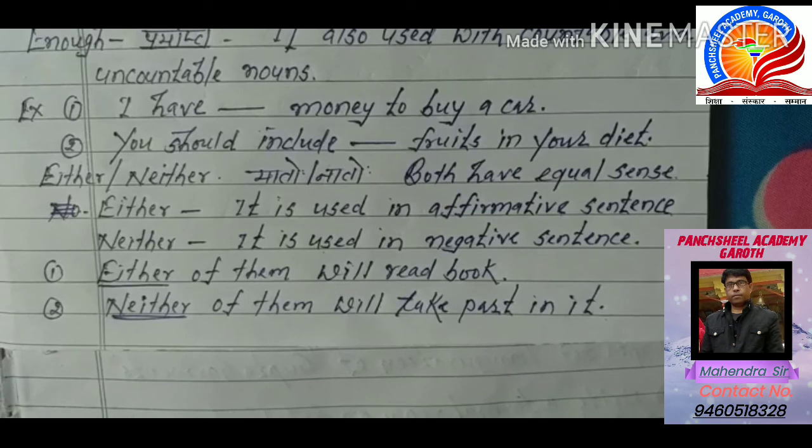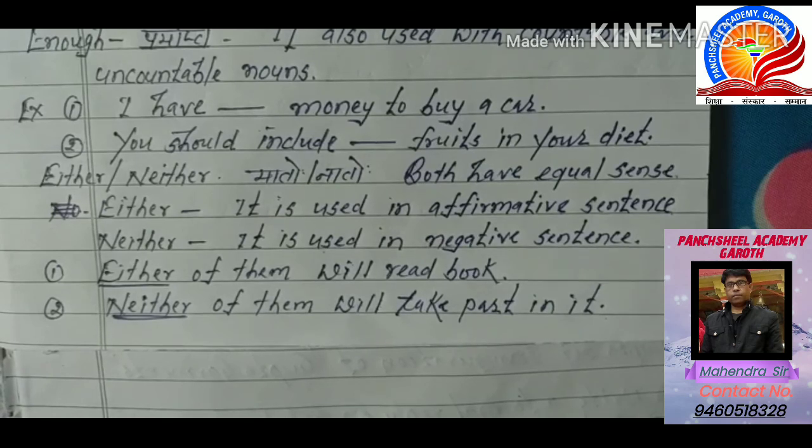For example, either of them will read the book, it is an affirmative sentence, and the second one is neither of them will take part in it, it is a negative sentence. So I think you might have understood very well.